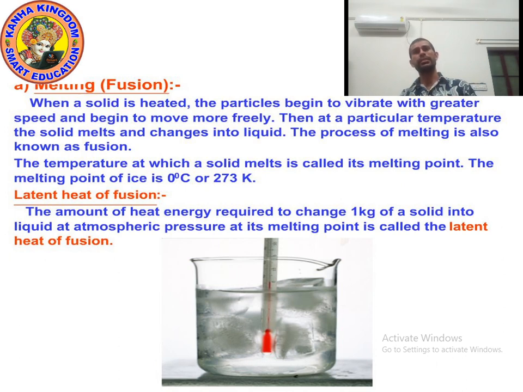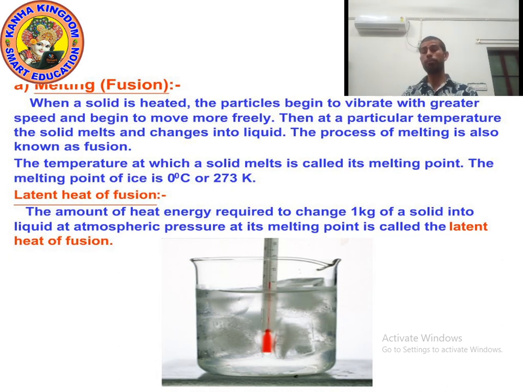This temperature is known as the melting point. The temperature at which a solid melts is called its melting point.